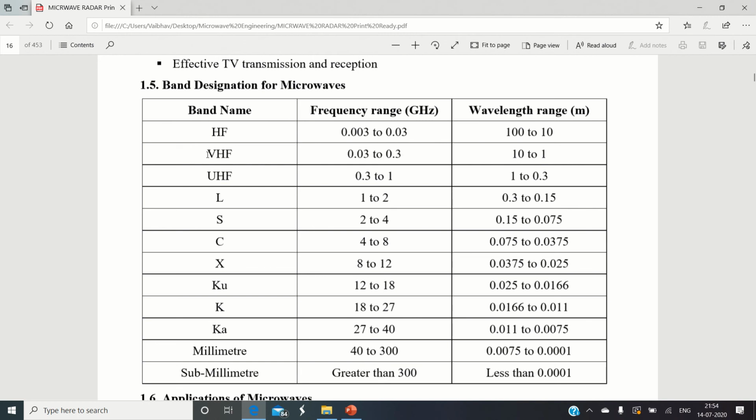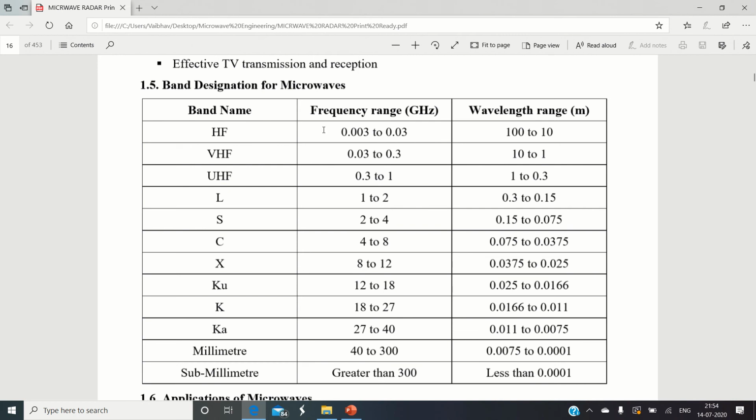So the designation of microwave frequency subbands actually starts from the VHF range. The entire microwave spectrum is divided into small bands, starting from the VHF range, then high frequency 0.003 to 0.03 gigahertz.